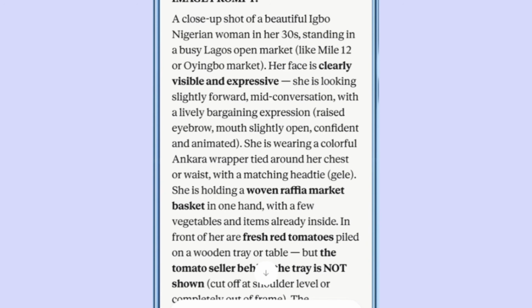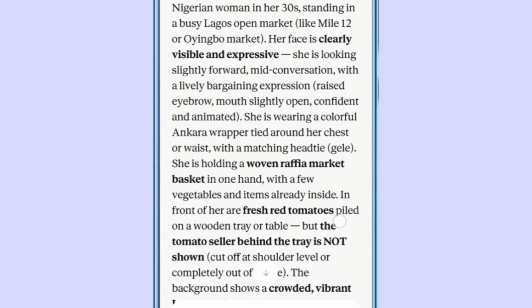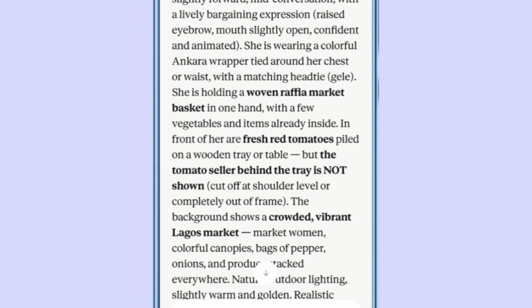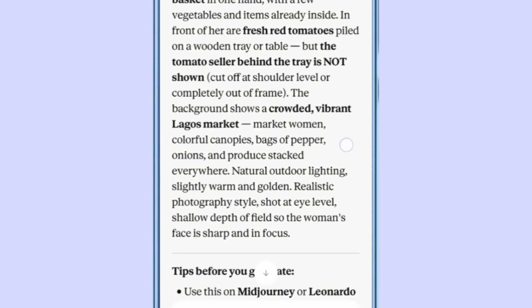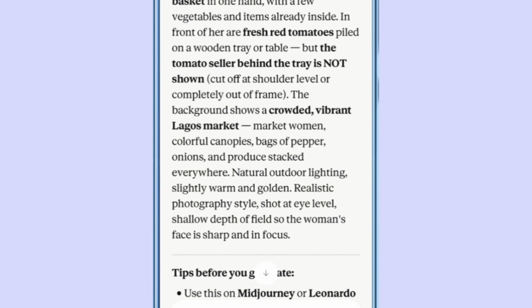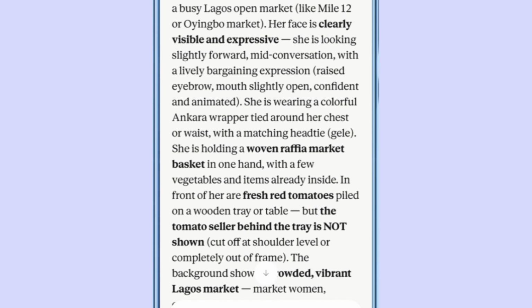In fact, your image is more like you need to work on your image. If your image is okay, then you generate a good video. Now you need to listen. Let me show you something. I told it she should be wearing beautiful Ankara wrapper. So let me look for that. Something I want to show you all before we start creating our video, because everything here will determine if your video will look good or not.